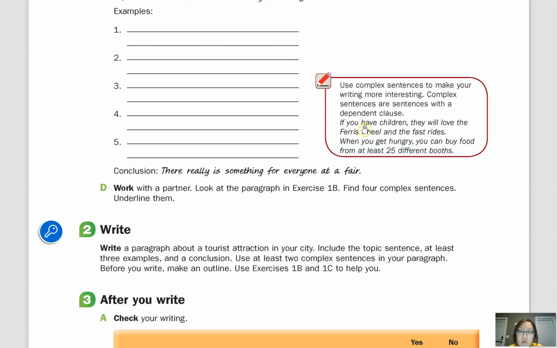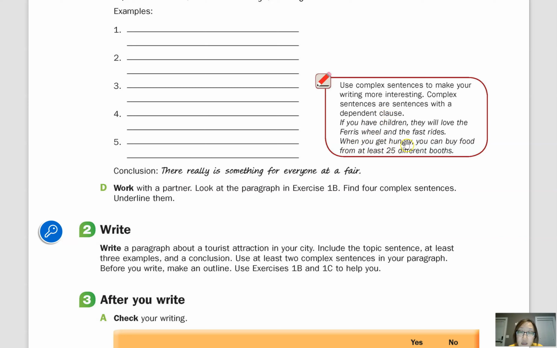They will love the Ferris wheel and the fast rides. This is a complete sentence or independent clause. So again, if you have a dependent clause and an independent clause together, we call that a complex sentence. Okay, and now let's look at this second one.